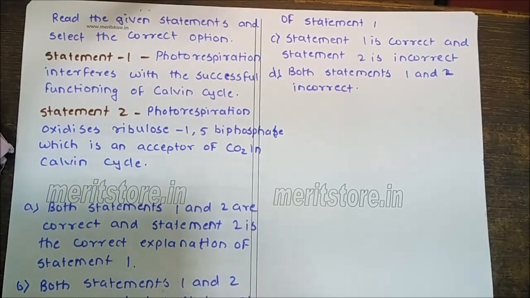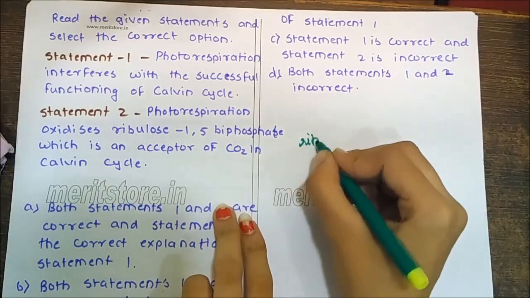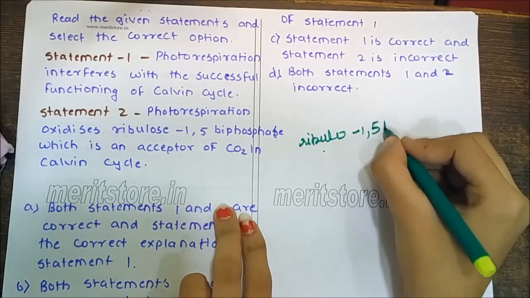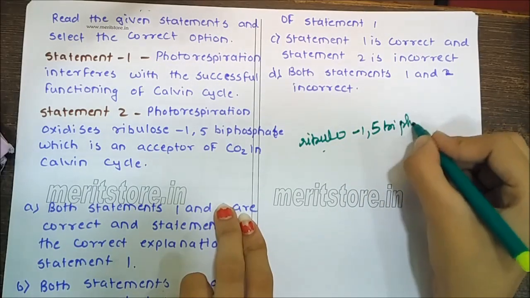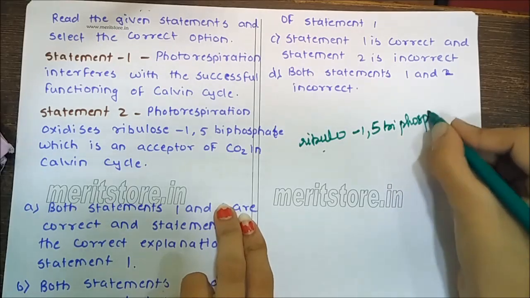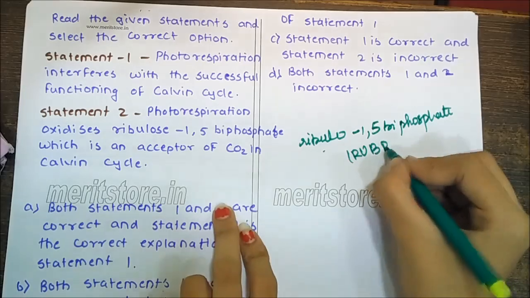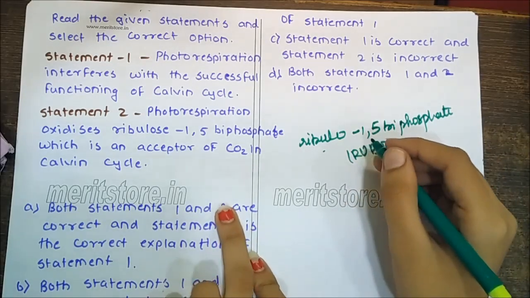Because photorespiration, which is the photosynthetic carbon oxidative or PCO cycle, is a light dependent process of oxygenation of ribulose 1,5-bisphosphate, which is RuBP, and the release of CO2 by photosynthetic organs of the plants.